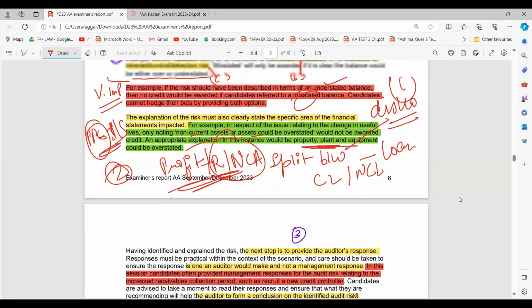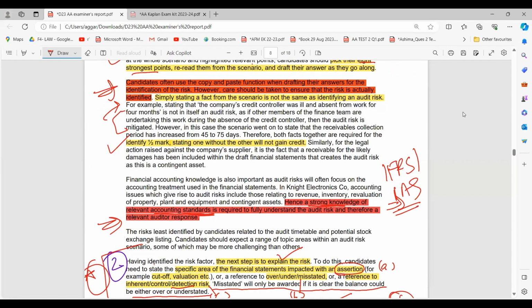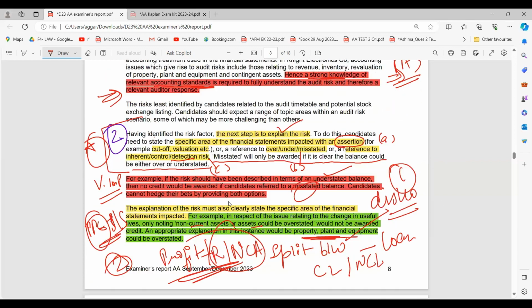Now, the second and third points are about your auditor's response. So we discussed writing about finding out what the risk was. Then we discussed how we can explain the risk in a better format.